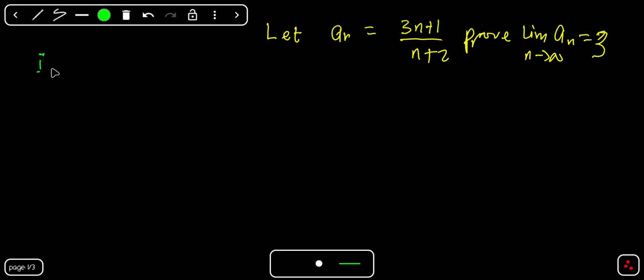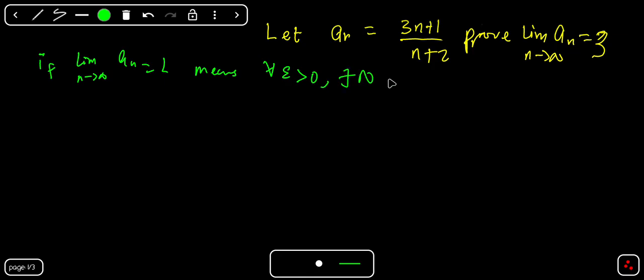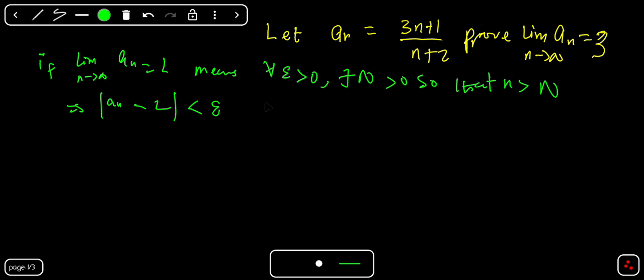If the limit as n tends to infinity of a_n equals L, then this means that for all epsilon greater than 0, there must exist N also greater than 0, so that small n must be greater than N, and then the distance between the sequence and the limit must be less than epsilon.